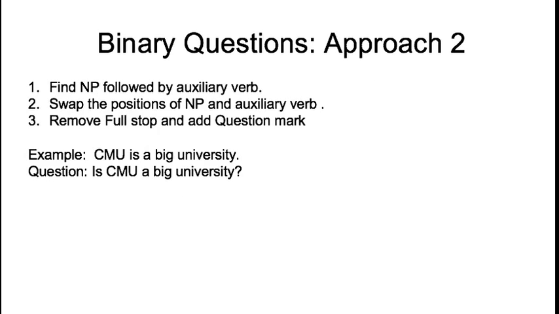Our second approach is the naive way to solve this problem. We find instances where a noun phrase is followed by an auxiliary verb. Then we swap their positions and replace the full stop with a question mark. So here in this example, you can see "CMU is a big university." Here the noun phrase is CMU and "is" is an auxiliary verb. So we swap it and we get "is CMU a big university". We replace the full stop with a question mark.